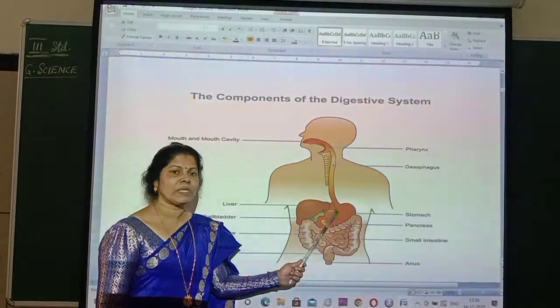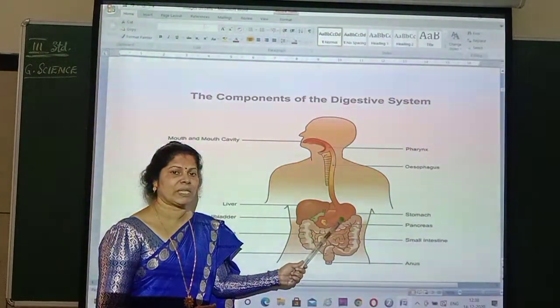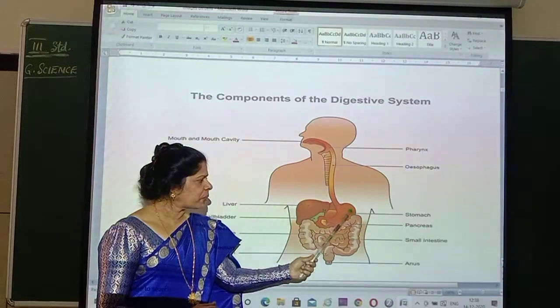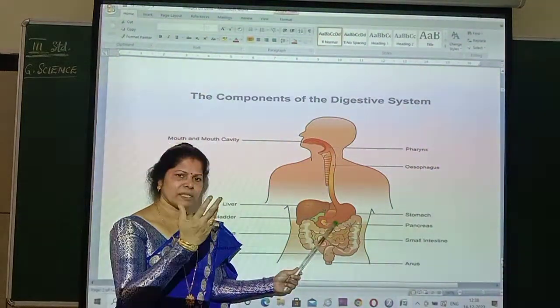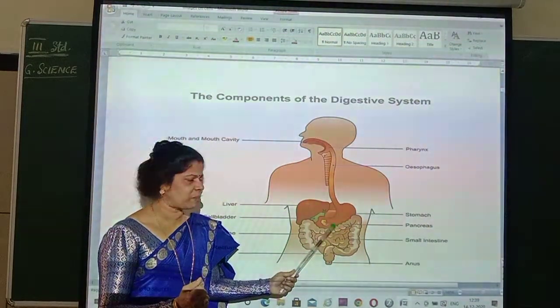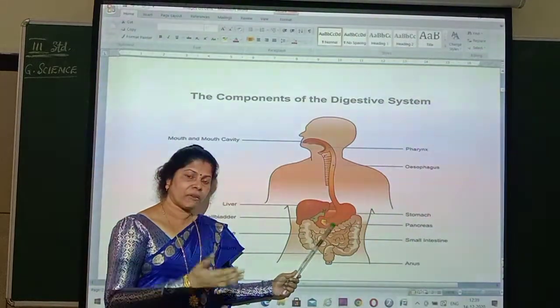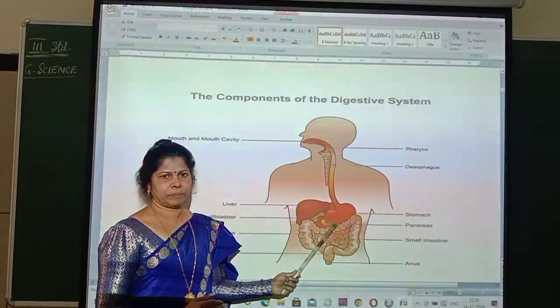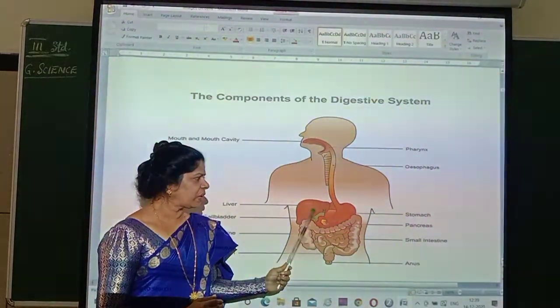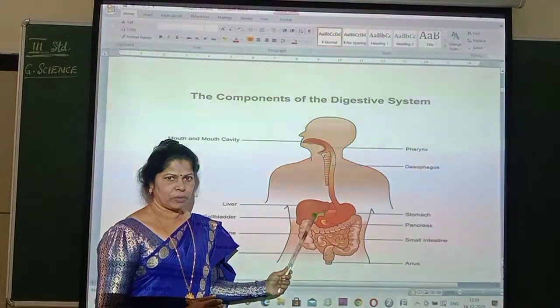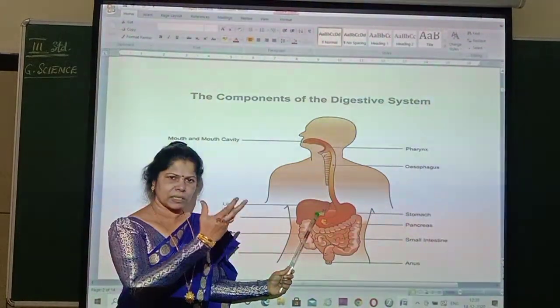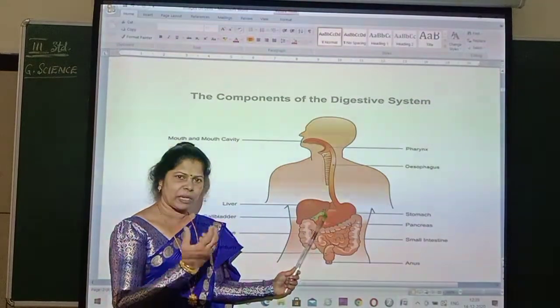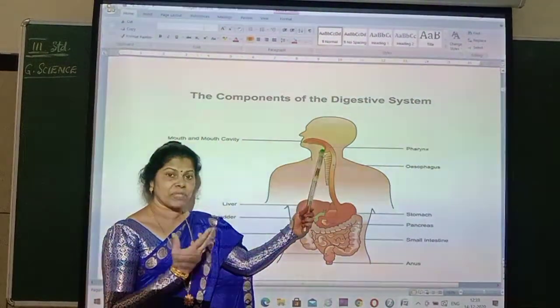There again, there are certain digestive enzymes. You can take them as juice-like structures present here. That will further fully digest your food. Understood? So in between you can see the liver also. All of these pass a type of juice. In the stomach there will be a type of juice. In the mouth itself, salivary juice.